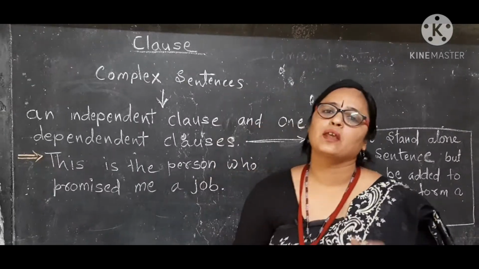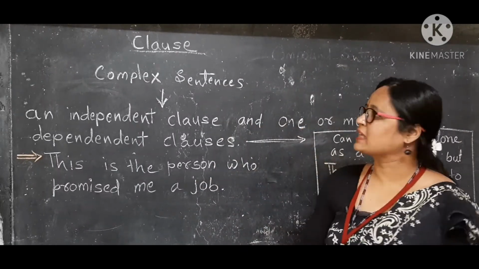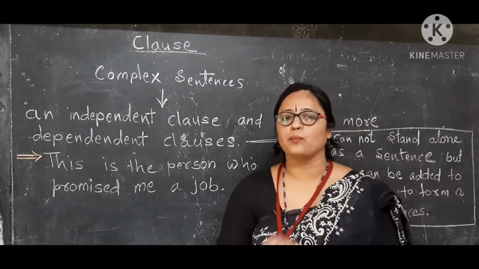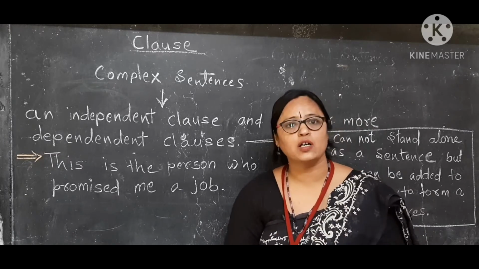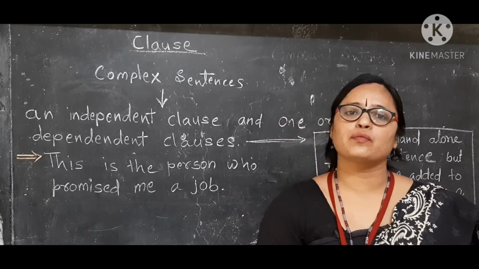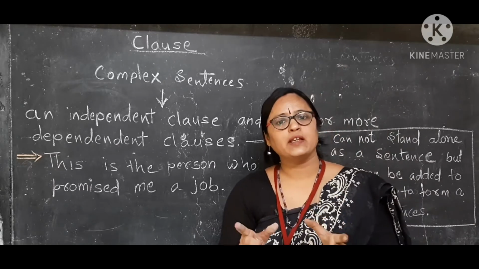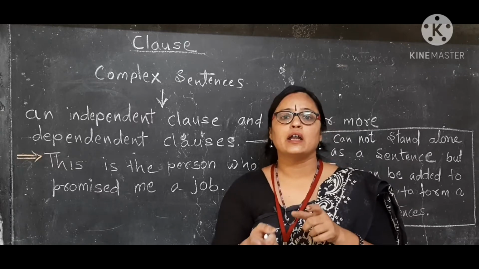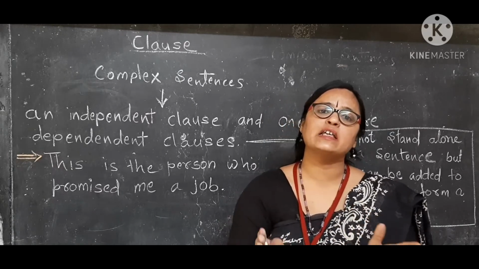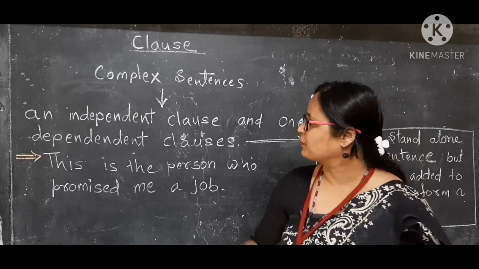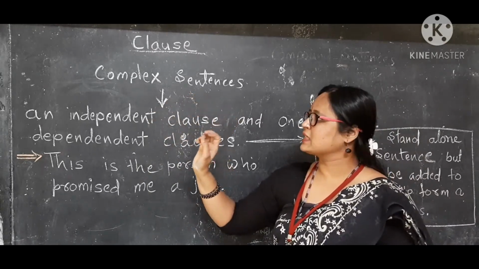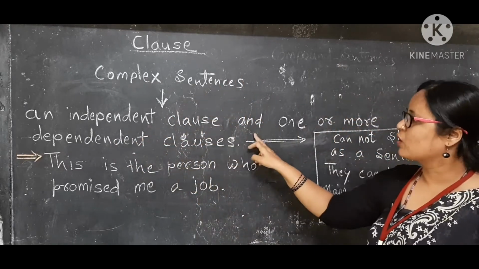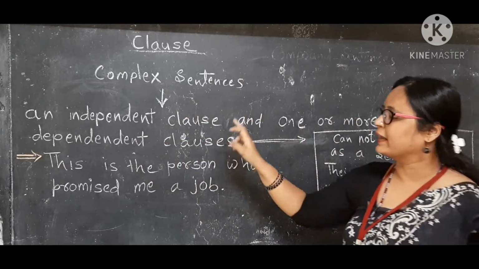Now we will see the complex sentence. My dear viewers, let's see what complex sentences are. In clause, we must know complex sentences and compound sentences, because in the introduction of clause we have seen that main clause and subordinate clauses are dependent clauses. Then what are these dependent clauses? Complex sentences are made up of an independent clause and one or more dependent clauses.